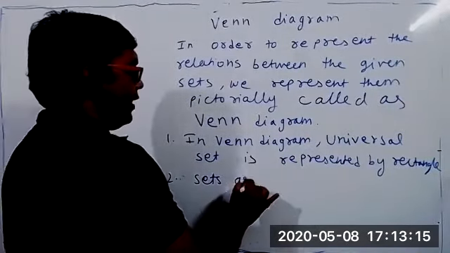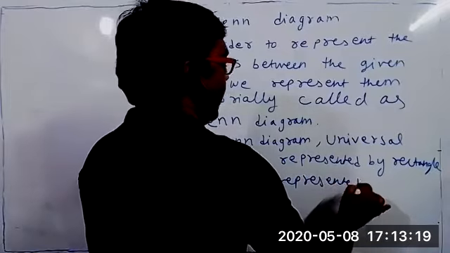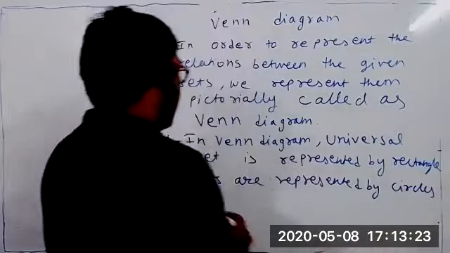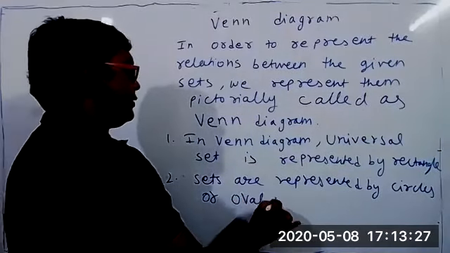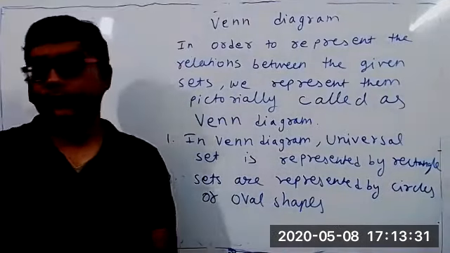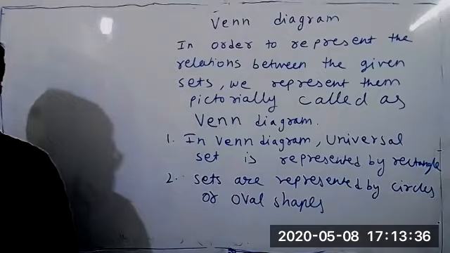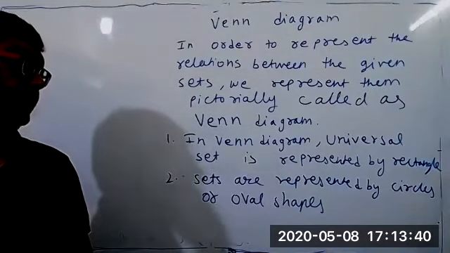Sets are represented by circles, or you can use ovals. Oval shapes. Write down, then I'll explain.